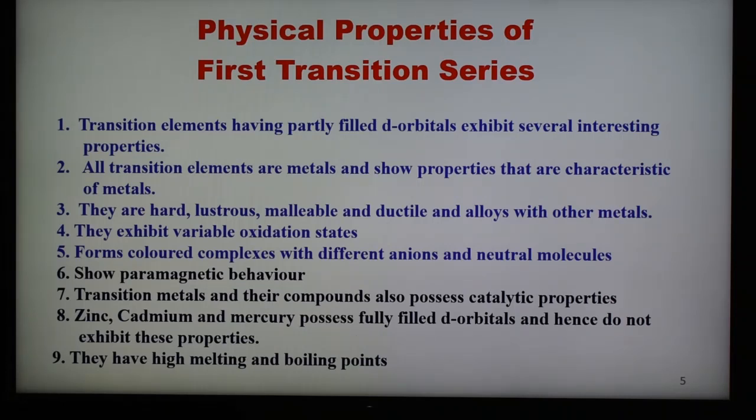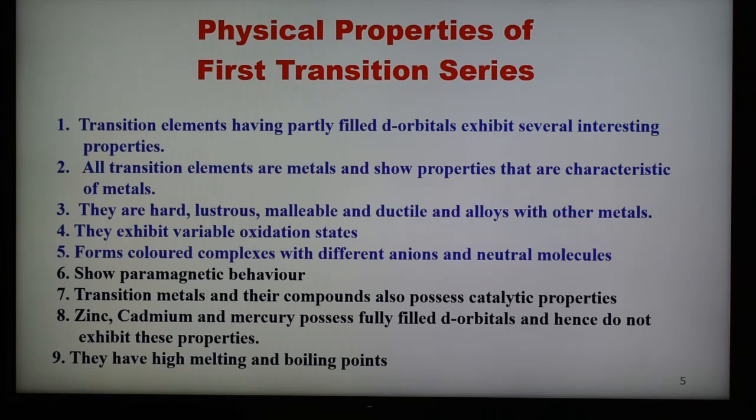There are 3 important series, but out of the 3, the first transition series is important, and these are some characteristic physical properties of the first transition series elements. As we know, the majority of the elements of the first transition series are metals, and transition elements have partly filled d orbitals, therefore they show interesting properties, and all the transition elements are metals.